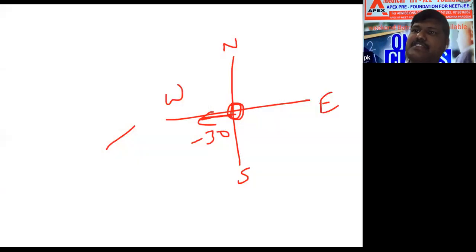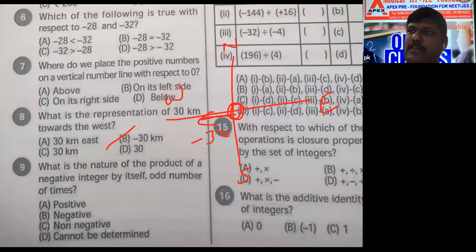This question you did not understand, Pranati. Which one you did not understand, Pranati? Eighth one understood now?